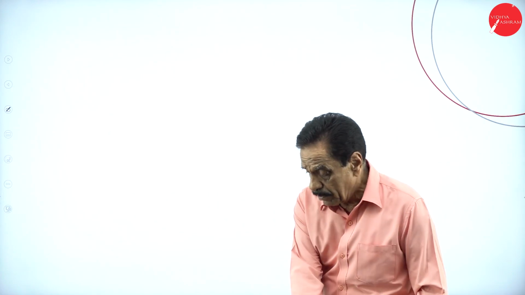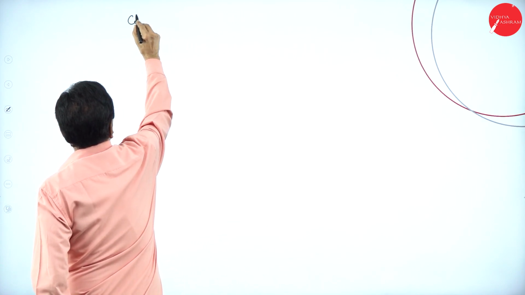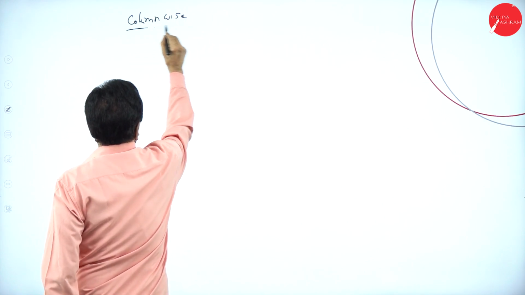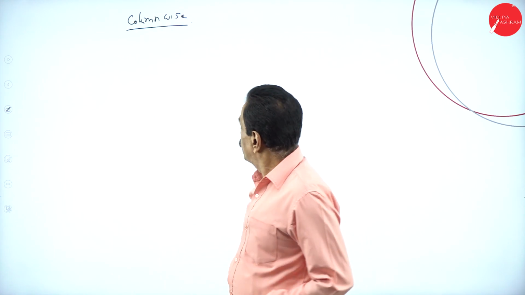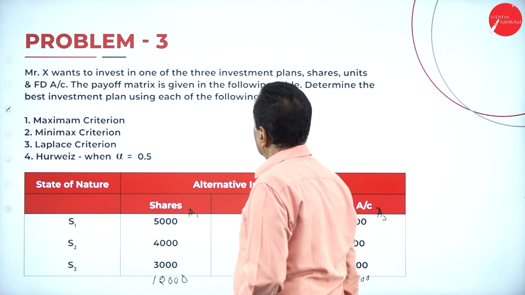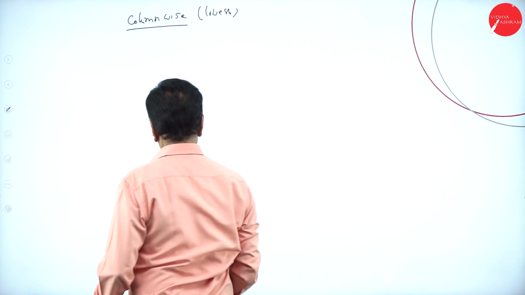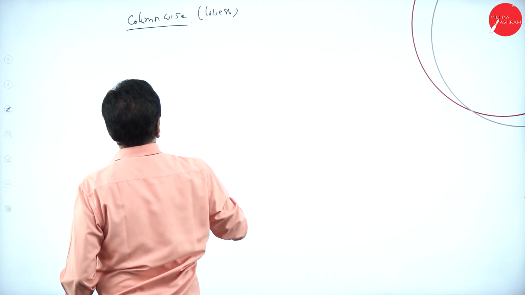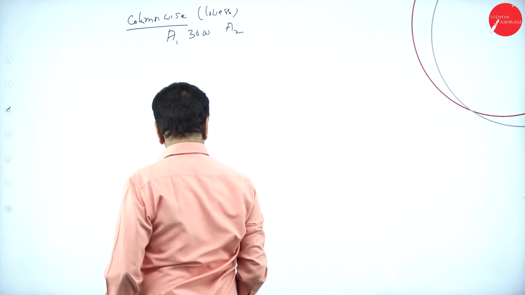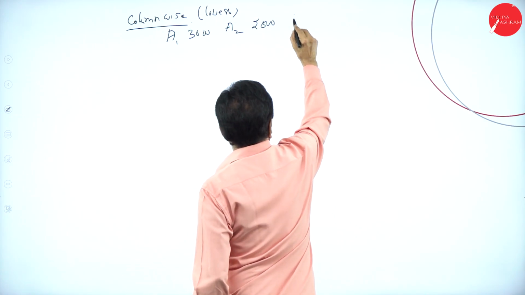Column wise working note. Lowest: A1 is 3,000, A2 is 2,500, A3 is 500.